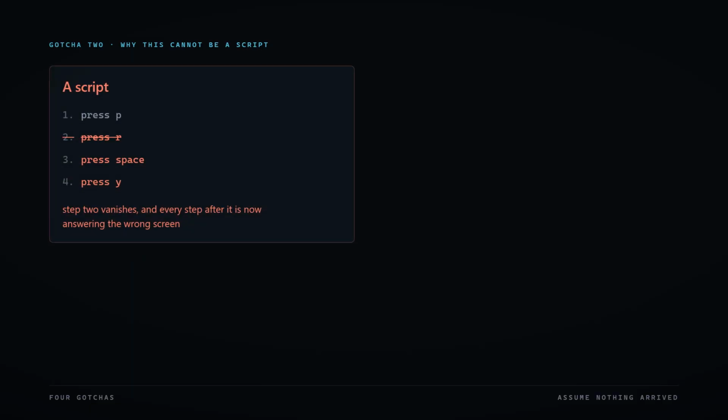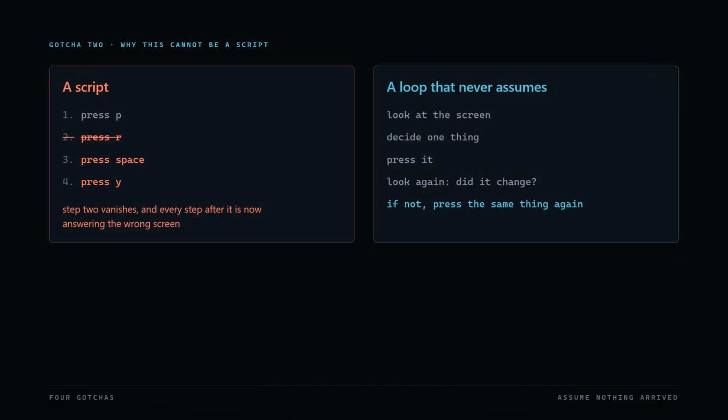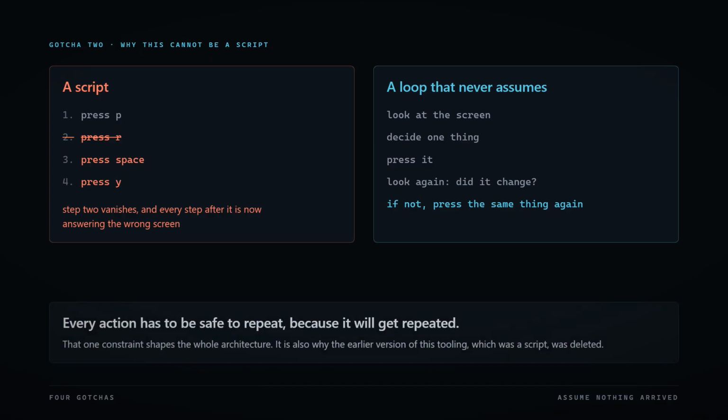What you write instead is a loop that never assumes. Look at the screen, decide one thing, press it, look at the screen again. Did it change? If not, press the same thing again. Every action has to be safe to repeat, because it will get repeated. That one constraint shapes the entire architecture. It's also the reason the earlier version of this tooling, which was a script, got deleted.